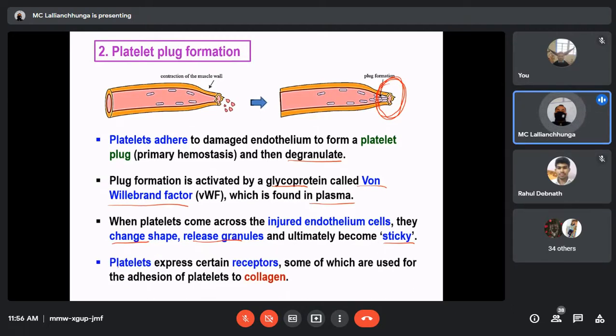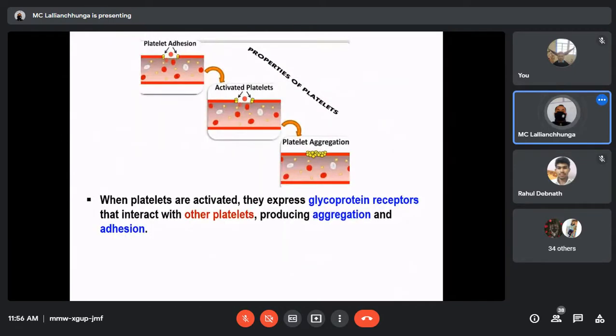Another thing we have to remember is platelets express receptors, some of which are used for adhesion of platelets to the collagen. The collagen fibers of the blood vessels are exposed when the blood vessel is injured, and platelets have receptors to attach to the collagen, so that the strength of the plug formation will be increased.